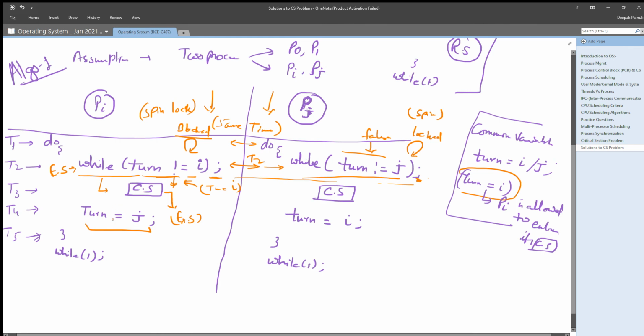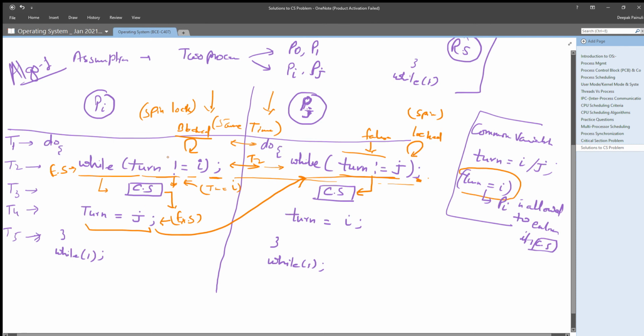That means it is updating the turn value as j. Once it executed this statement, process Pj got its condition false and it will get the critical section, right?